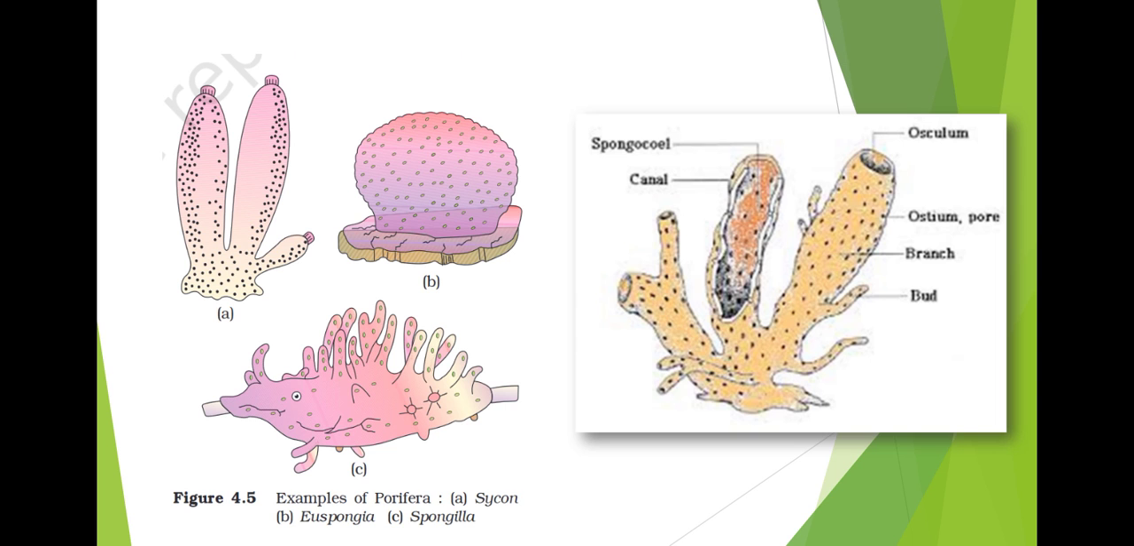You can see the pictures here. The first one is Sycon, the second one is Euspongia, which appears like a bath sponge, and third one is a Spongilla, which is also called freshwater sponge. In the next picture, you can see that there are many pores on the body. These are called ostia, and we have a cavity here which is called spongiocele, and then we have a bigger opening called osculum through which the water will exit.